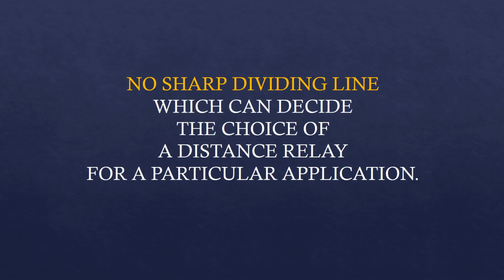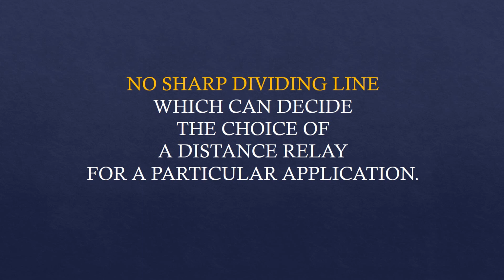Although it's said that a reactance relay is preferable for a short line and a Mho relay is preferable for a long length of line, and in the same way impedance relay is preferable for medium length of line, there is no sharp dividing line which can say that this type of distance relay should only be preferred for a particular application. According to the various types of application, we can prefer the distance relay accordingly.